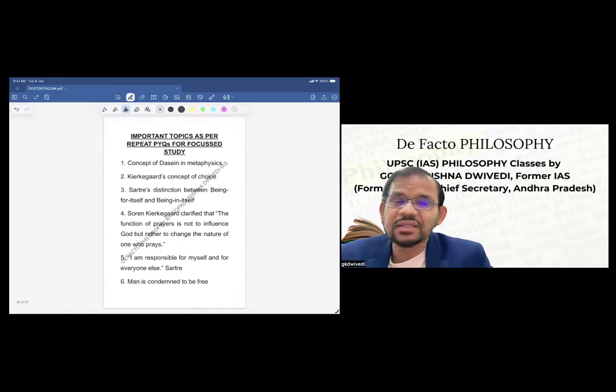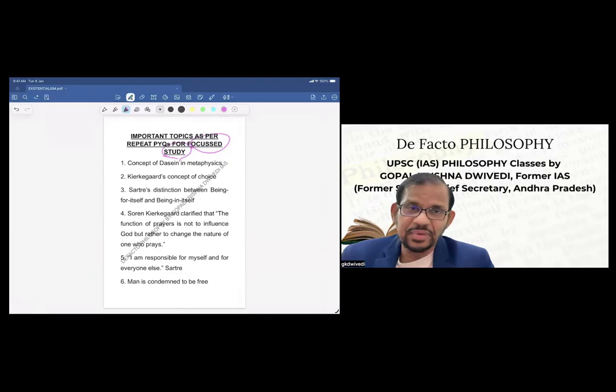See, these are the important topics as per repeated PYQs, and this I call focused study. These are important for focused studies. So first is the concept of Dasein in metaphysics. Then second, Kierkegaard's concept of choices, or Sartre's distinction between being for itself and being in itself.